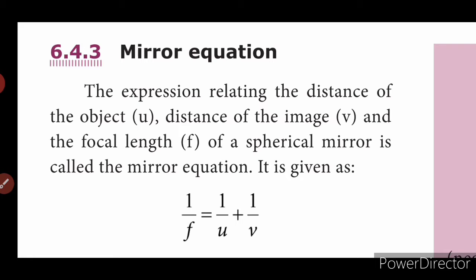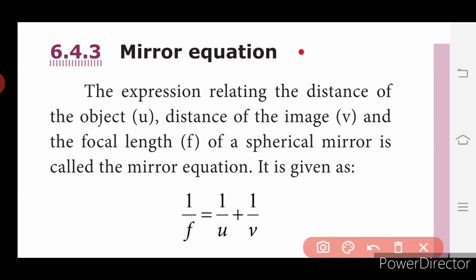If the image is on the left side, we indicate it by a negative sign. If the direction is opposite to the incident direction, we indicate it by a positive sign. If it is downwards, we indicate it by a negative value, and if it is upward, by a positive value.